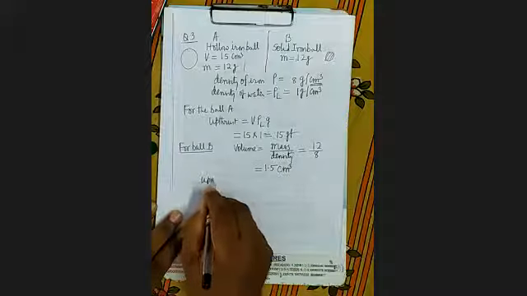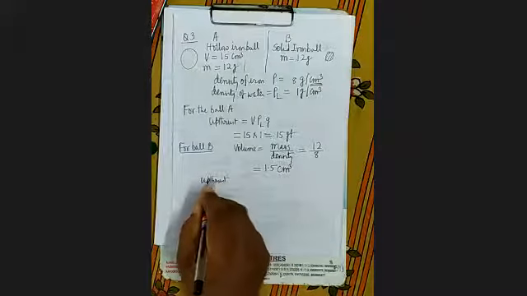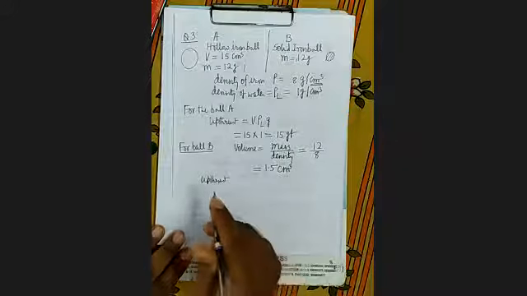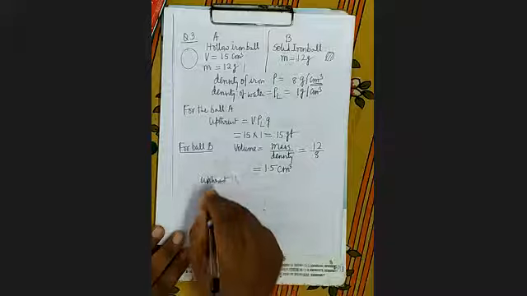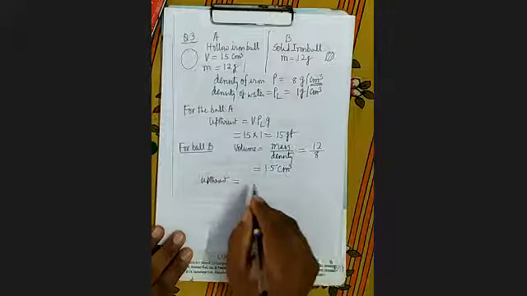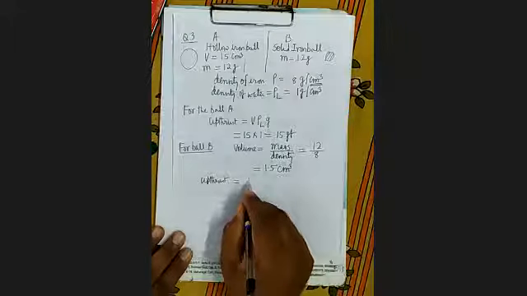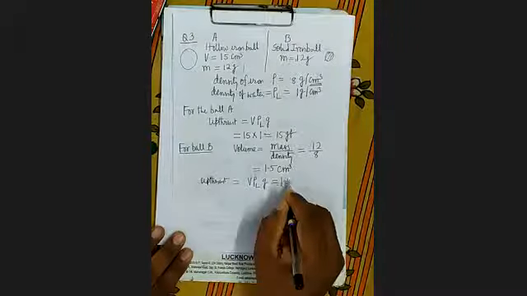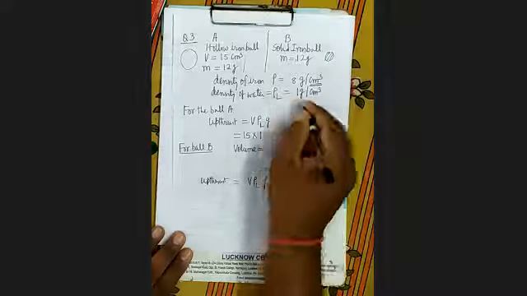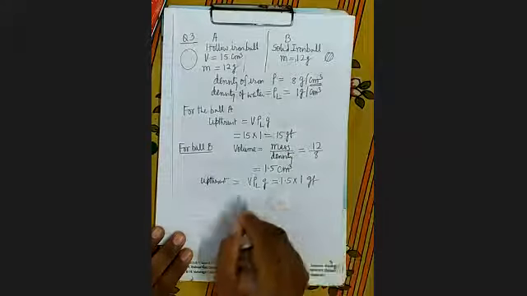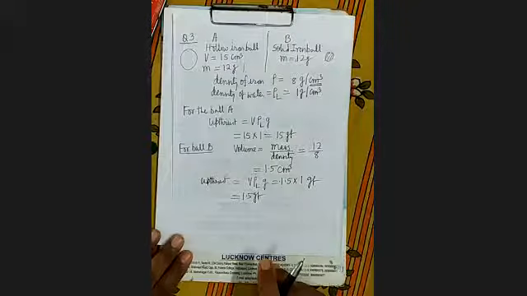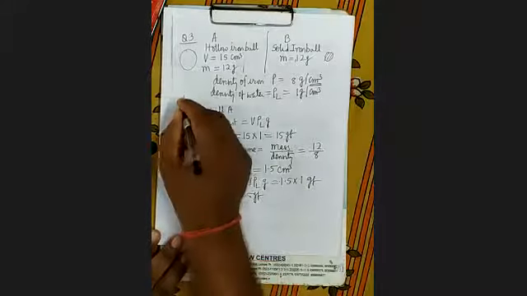Therefore, upthrust will be equal to what? What will be upthrust? It will be equal to V into rho L into g. Now V is how much? Rho L is density of water, which is 1. Itne gram force. That is 1.5 gram force. Now you have to write which ball will sink. So see here, this is the answer of first part.